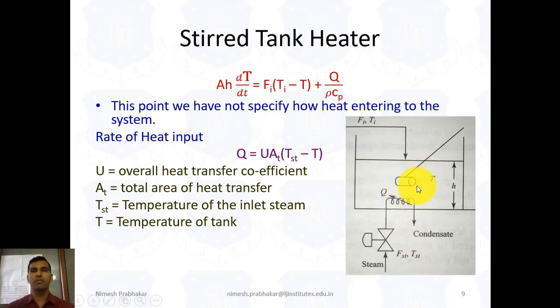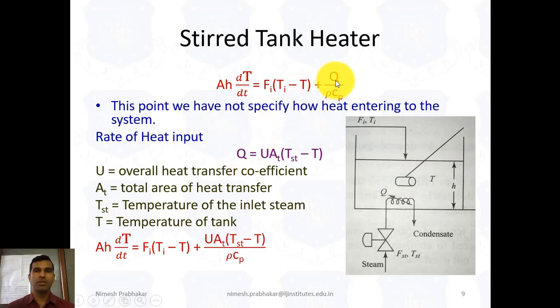That means the temperature of the water inside is T. So we get Q, the heat input. Then by putting the value of Q in this equation, we can write A dT by dt equals Fi (Ti minus T) plus UAT (TST minus T) over rho Cp.